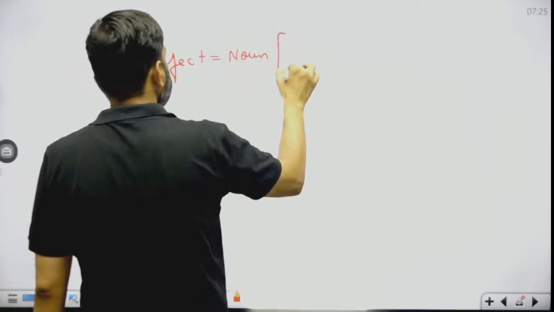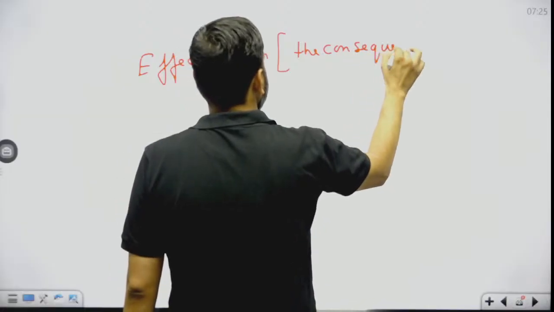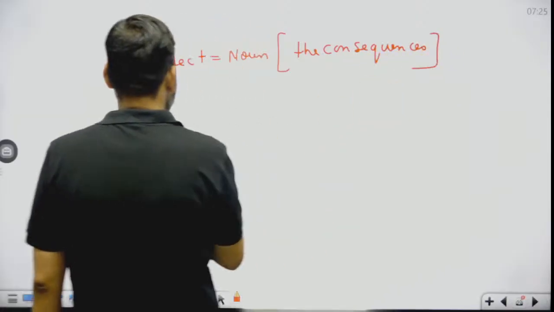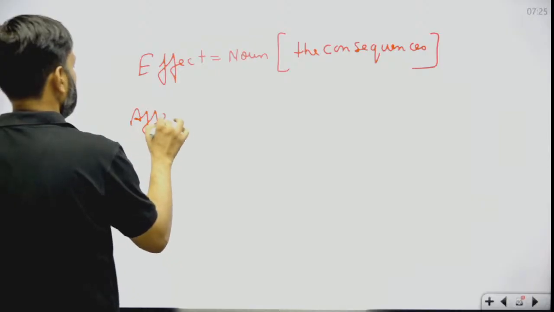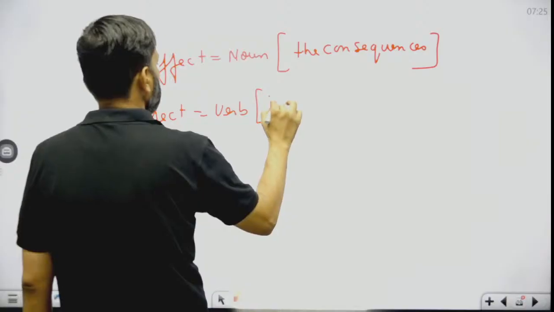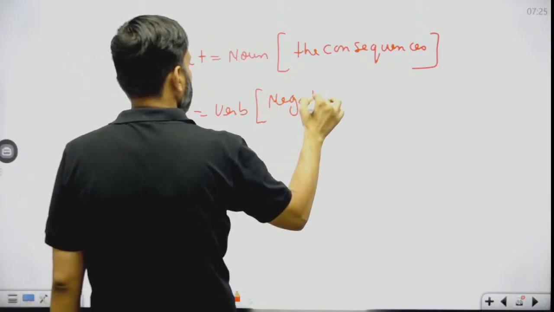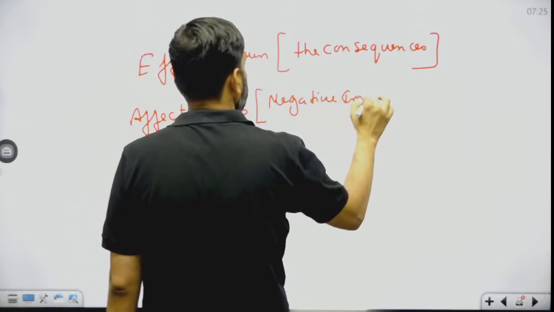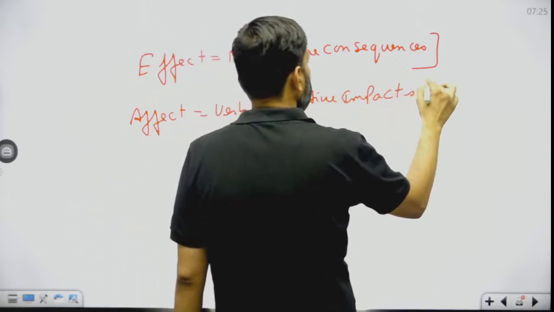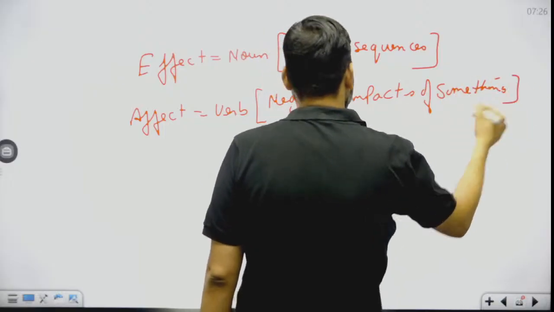Effect is a noun, which means the consequences. Okay, and affect is a verb, which means negative impacts of something. Negative effects of something.